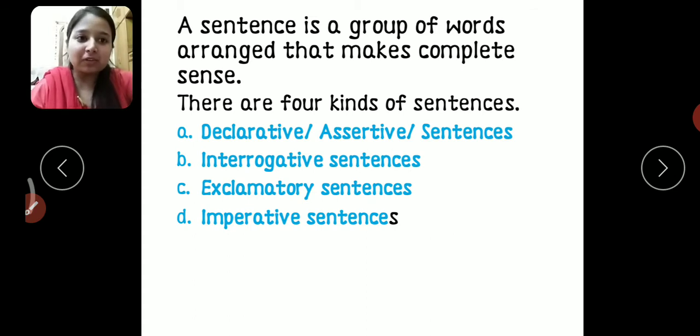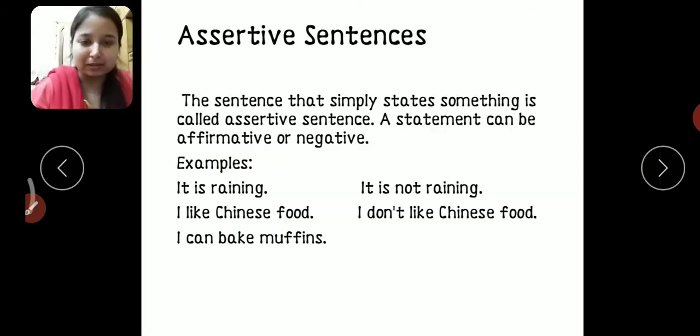There are generally 4 kinds of sentences. The first one is declarative, which is also called assertive, or they are simply called sentences or statements. The second one is interrogative sentences. The third one is exclamatory sentences. And last but not the least, imperative sentences. So let us study each of the 4 in detail.